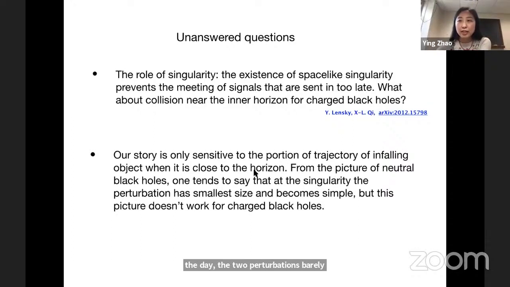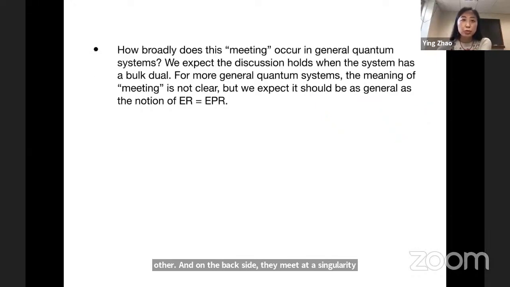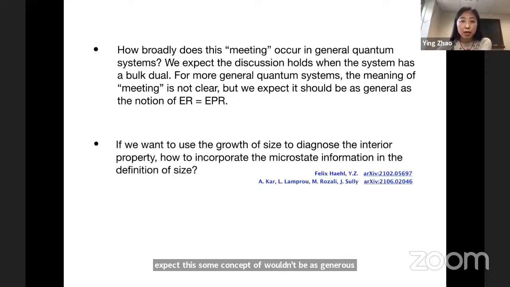And on the bulk side, they meet at a singularity. But again, this picture doesn't work for charged black holes, so we couldn't say anything conclusive. Another question: how broadly does this meeting occur in general quantum systems? We expect the discussion to hold when the system has a bulk dual, which is just for the discussion in the talk. But for more general quantum systems, the meaning of meeting is not even clear. But we expect it's some concept that should be as general as the notion of ER equals EPR.